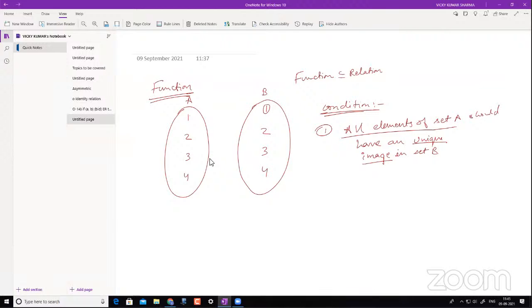Now I'll say this: all elements of set A should have a unique image in set B for a relation to be a function. Okay, clear?